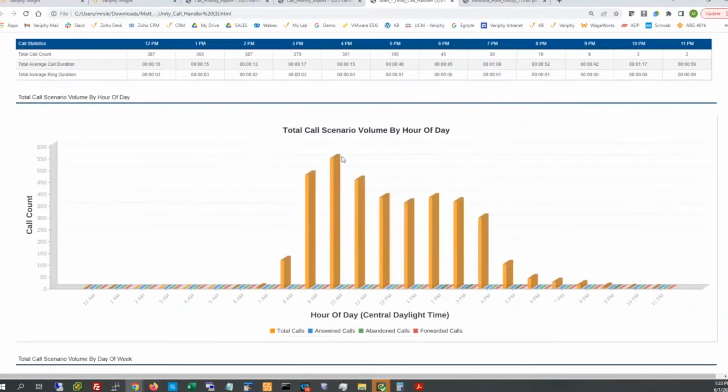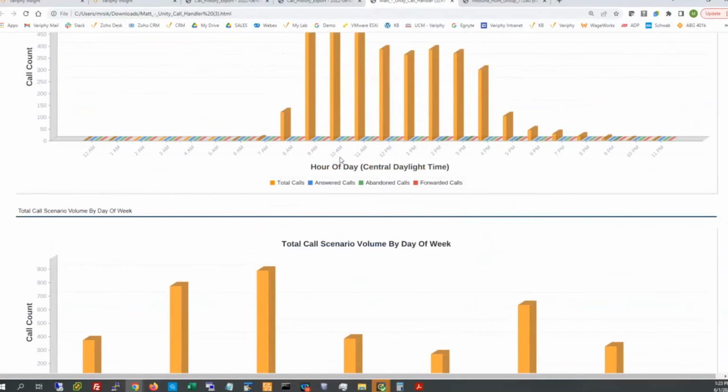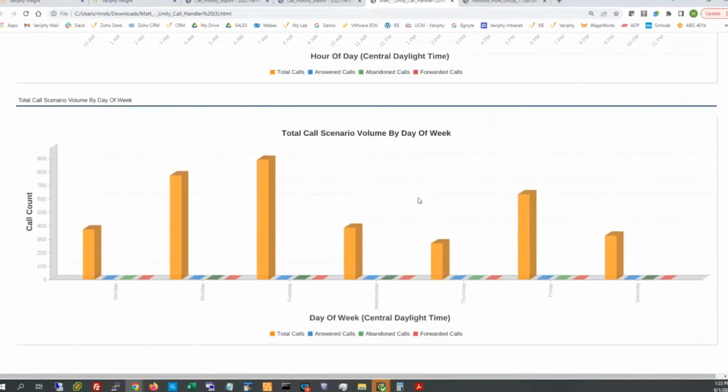Okay, and then some chartables here, but obviously if it's hitting a Unity handler, there's not going to be any differentiation between the forwards, abandons, or answered. Once it hits Unity, it's all going to be connected automatically. So these are kind of moot, let's say, mostly why they're flatlined here.